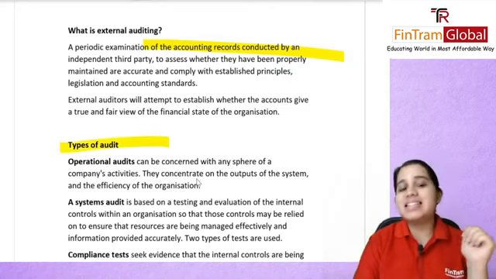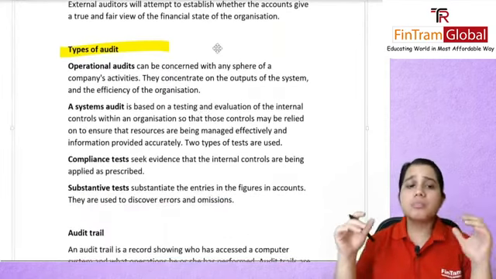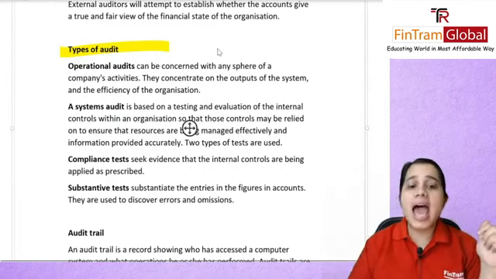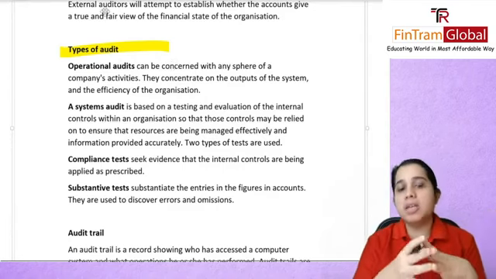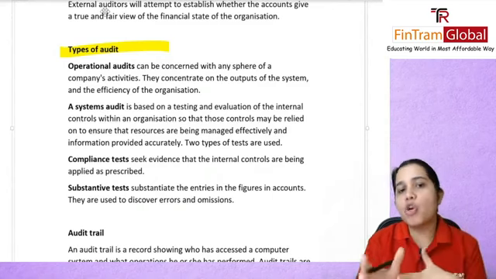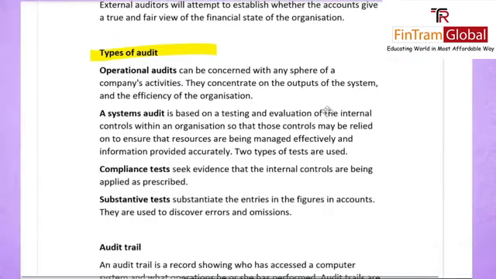So what are the various types of audit we have? We have our operational audit. Now these are concerned with any sphere of your company activities, and generally you will be doing this to concentrate on the outputs of your system and the efficiency of the organization as such. Then we have our systems audit. Now this is based on testing and evaluating the internal controls that you already have in your organization. So that's why you have your systems audit. You are basically seeing how it is going.